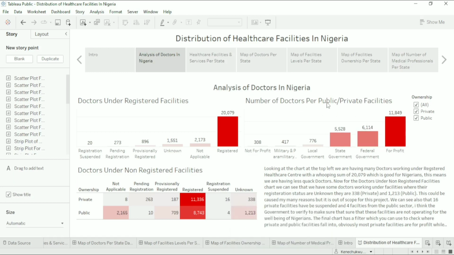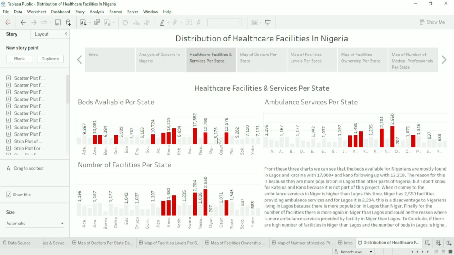Then this is the number of doctors in facilities. This is for the private, and these are for the public. We see more private facilities than public. So I think the government should make sure the public number increases so that many people can afford care, because most government facilities are more affordable than private ones. Then we have the healthcare facilities and services per state. I highlighted the ones that are higher, like Katsina. Lagos has the highest number of beds, which I saw in the exploratory analysis. For the number of facilities per state, Niger has the highest.